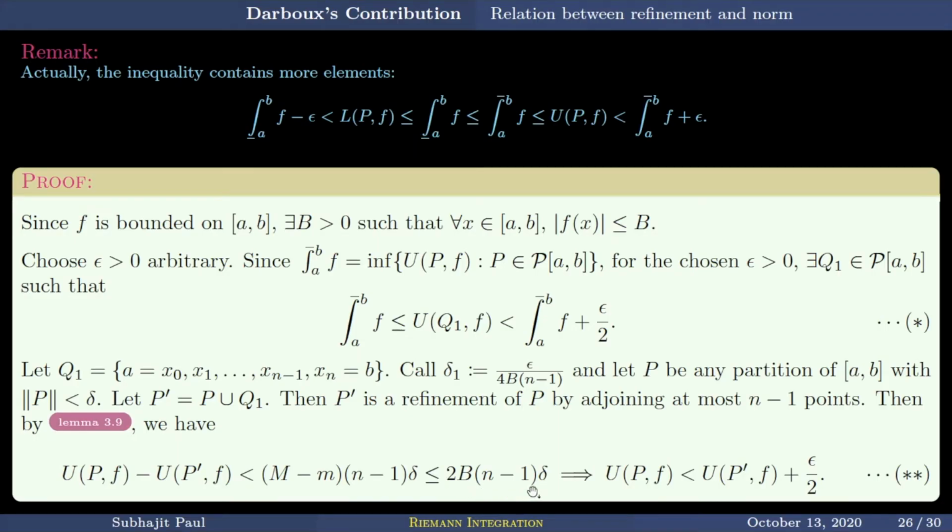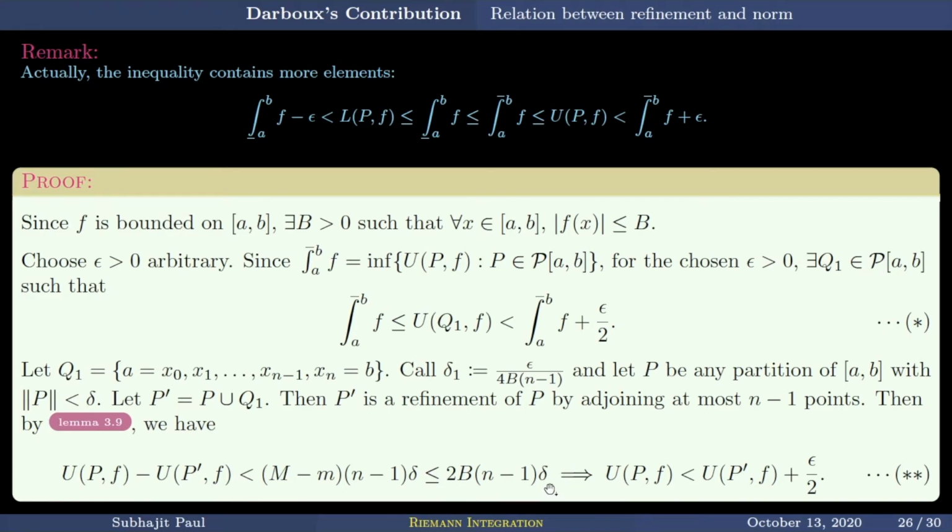So it equals the modulus of M minus m. Now we apply the triangle inequality. This is less than or equal to modulus of M plus modulus of m, and M is the supremum, the least upper bound, and B is an upper bound of the function. So M is definitely smaller than or equal to B, and the infimum's modulus is also smaller than or equal to B. And this is 2B. So we get 2B times n minus 1 times delta.